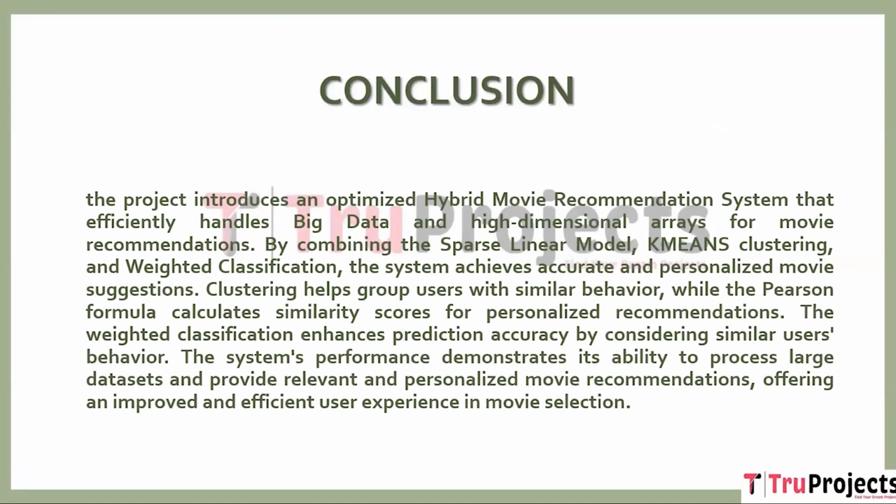Conclusion. The project introduced an optimized hybrid movie recommendation system for movie suggestions that efficiently manages big data and high-dimensional arrays. The system produces accurate and tailored movie choices by using the sparse linear model, K-means clustering, and weighted classification. Clustering assists people with similar activity to be grouped together, whereas the Pearson method provides similarity scores for customized recommendations. The weighted categorization improves prediction accuracy by taking into account similar user behavior.